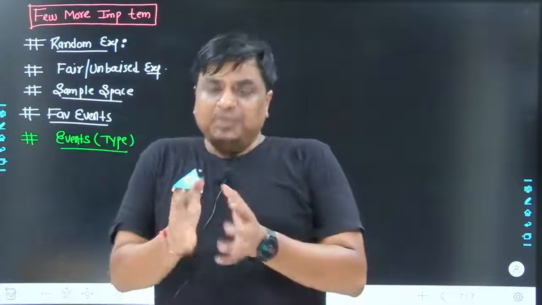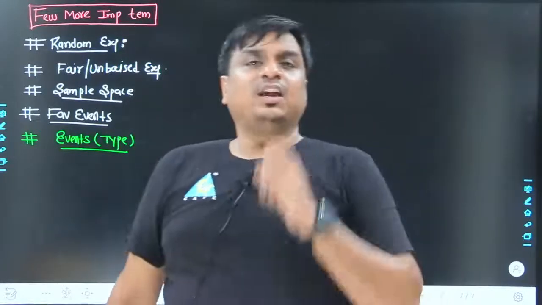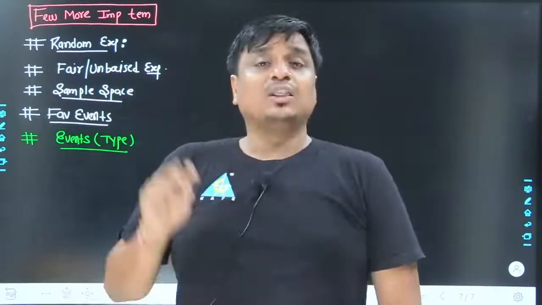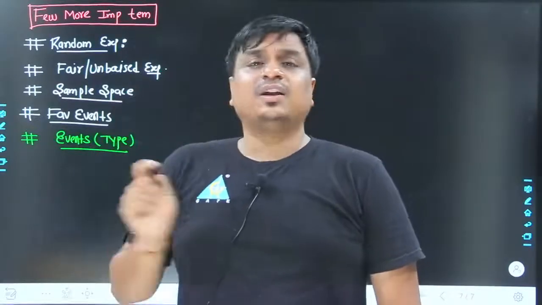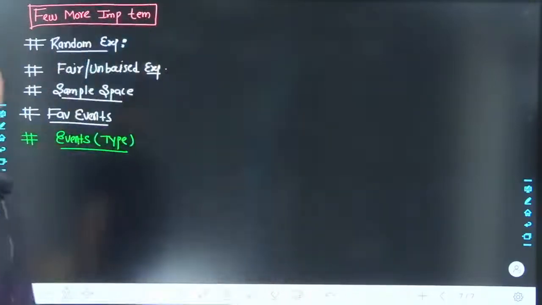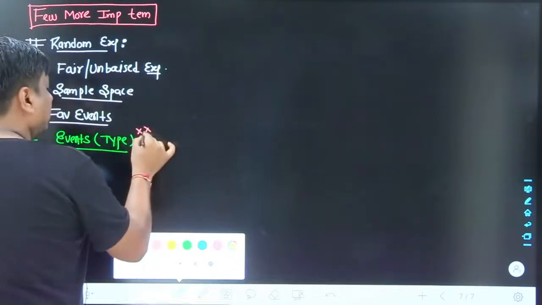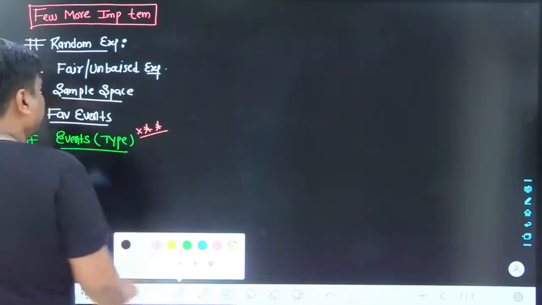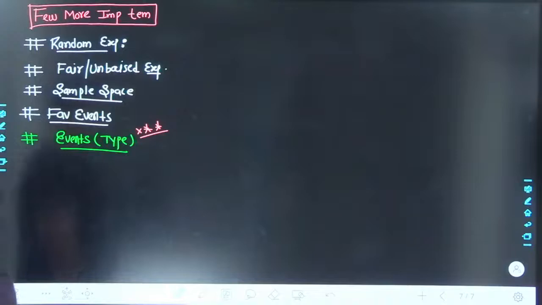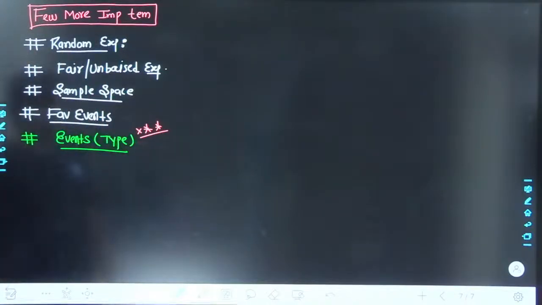And if you mispredict, or you could not predict which kind of events you are dealing with, in that case what happens, you use the wrong axioms and at the end of the day you get a wrong answer. So that is what I am saying, we have come to a very crucial point of probability, where we are going to identify which kind of events we are dealing with. Write it down, it's a very, very important point.